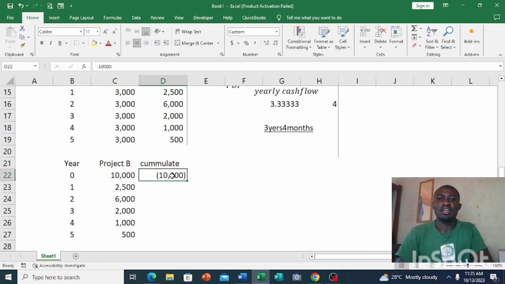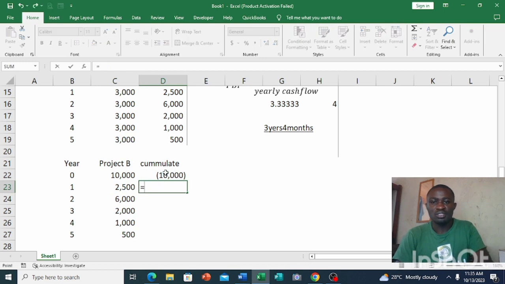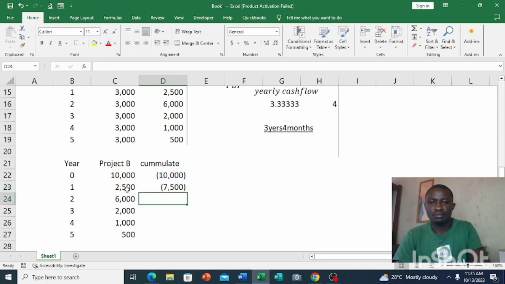So you see, negative 10K, my system automatically puts in brackets, right? So we are going to be using what? Continuous addition. I'm going to take this plus this to have the answer that we'll put here. So it's equal to this plus this amount. So negative 10K plus 2.5, you see it's negative 5K. The same thing goes here.